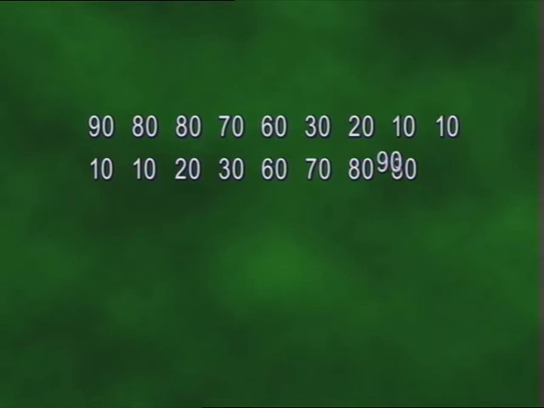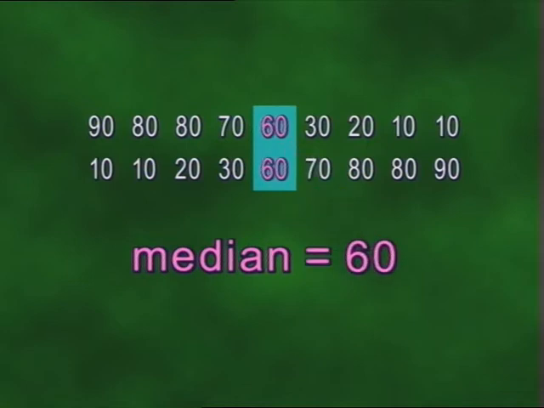Then how do you work out the median? Sam, that's not difficult. To find the median of a set of data, you must arrange the data by size. Take this set of 9 data, for example. If they're arranged in ascending or descending order, the datum located in the middle is 60. Therefore, the median of this set of data is 60.